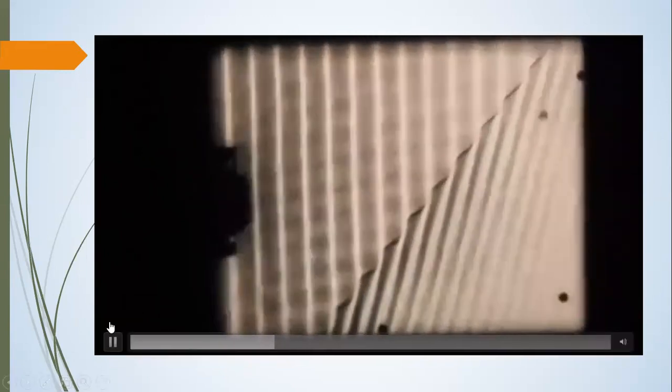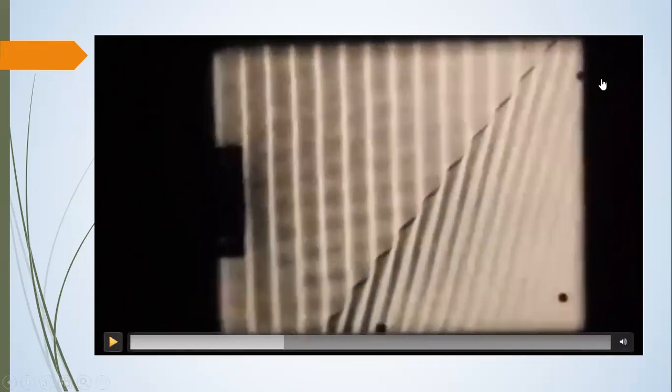Now, when the boundary is not making an angle of 180-degree, it is making any other angle, you can see the wave enters from deep to shallow medium, it slows down and it bends towards the normal.